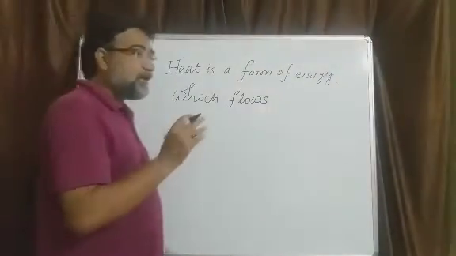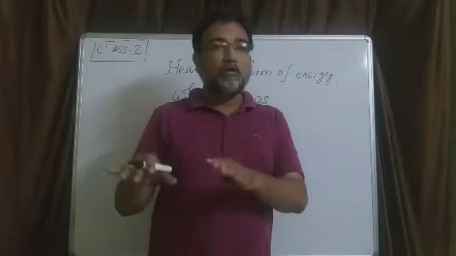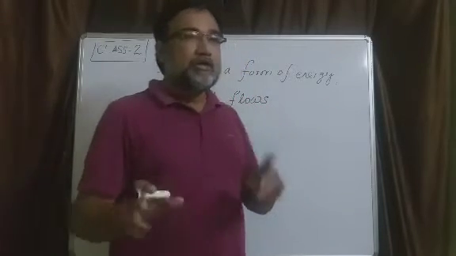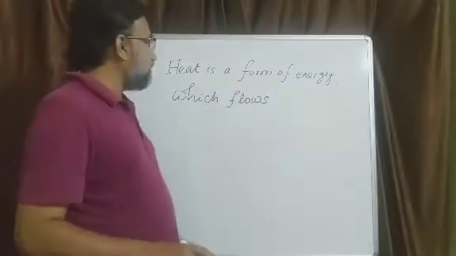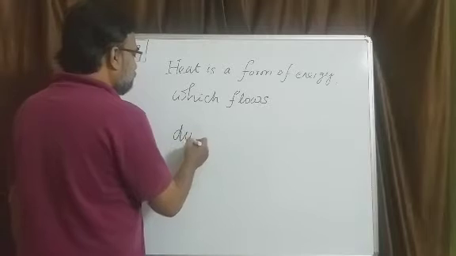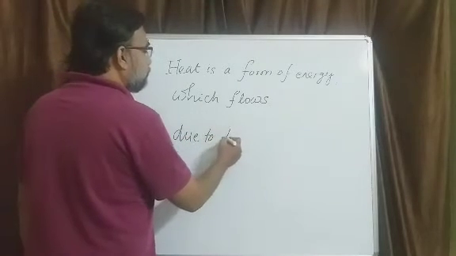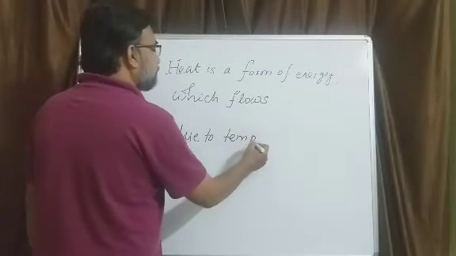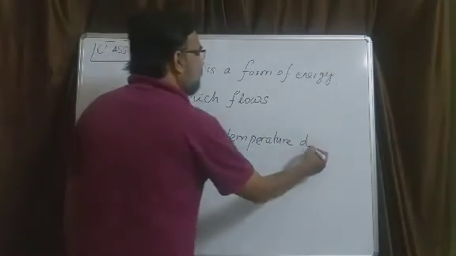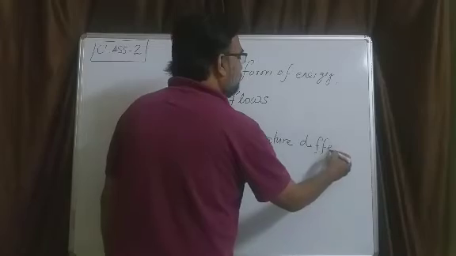I told you, water flows from one place to the other because of the difference in altitude. So why does heat flow? Heat is a form of energy which flows due to temperature difference.